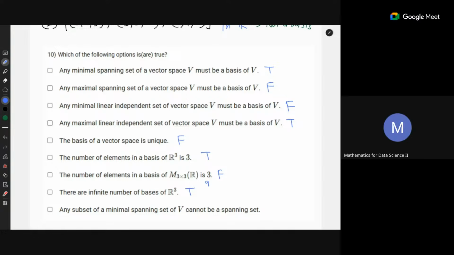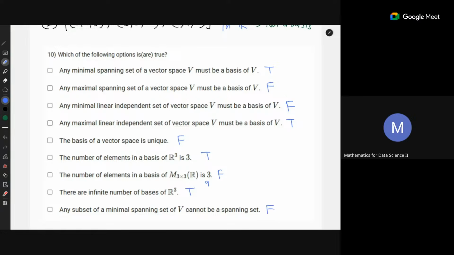Because it's the minimal span. So if you remove one of the vectors, then it will no more be a spanning set. Because if it was a spanning set, then it would contradict the hypothesis that you started with, a minimal spanning set. Correct? So this is false.